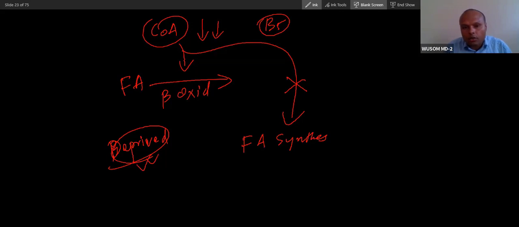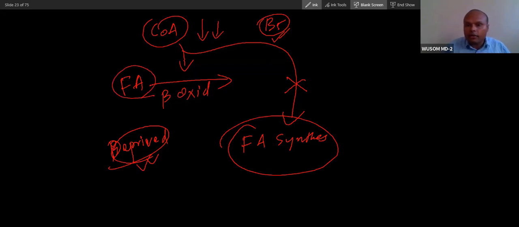Fatty acid oxidation will consume this acetyl coenzyme A. Because when somebody does not get food, fatty acid oxidation happens, and that fatty acid oxidation will consume B5. Because of this consumption of B5, there will be B5 deficiency, and this B5 deficiency will lead to fatty acid deficiency, and also cholesterol deficiency, because cholesterol also requires vitamin B5, acetyl coenzyme A, for synthesis. No cholesterol, no fatty acid.